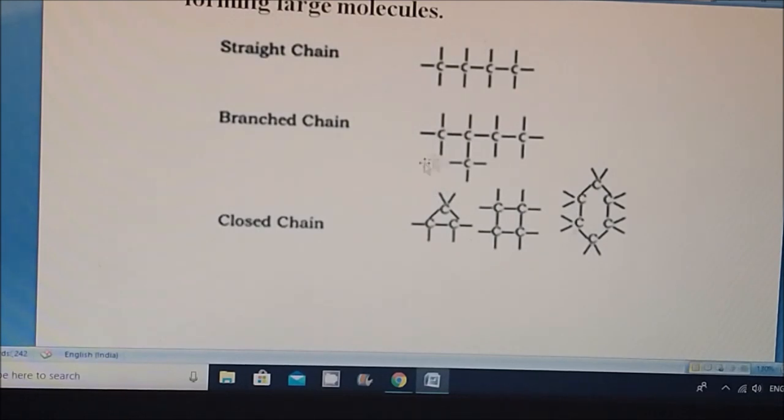Even some compounds characterized also have the same atoms, that is carbon, in cyclic compounds.